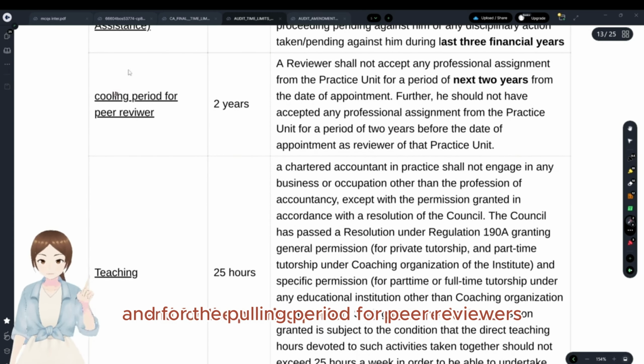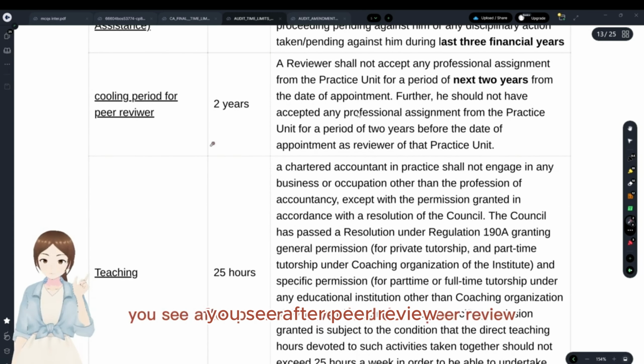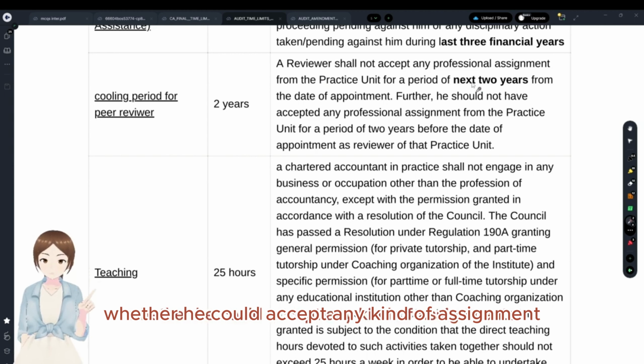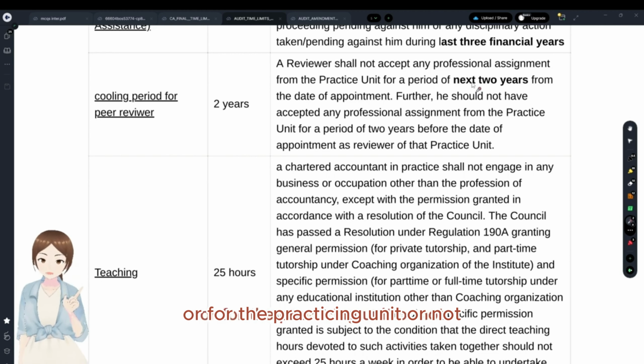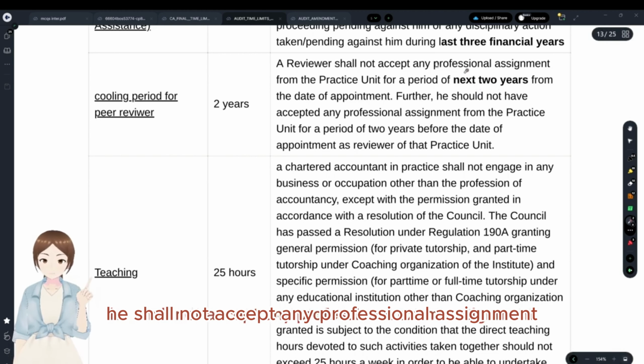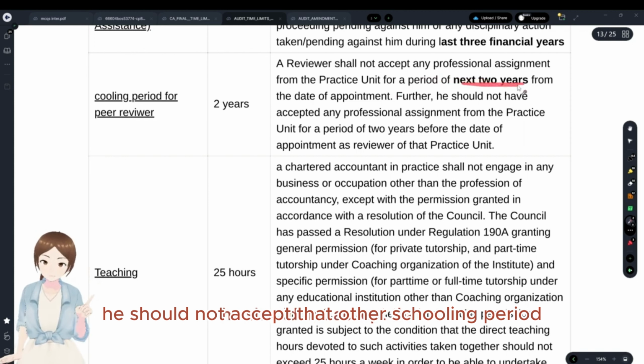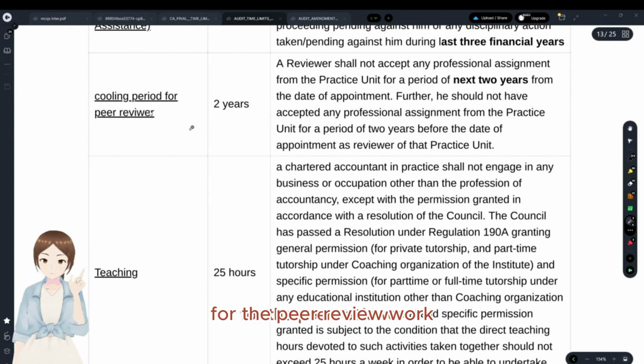And the cooling period for peer review is, you see, after the peer reviewer has done the peer review, whether he could accept any kind of assignments with regard to the practicing unit or not. He shall not accept any professional assignment from the practicing unit for the next 2 years. He should not accept that. That is the cooling period for the peer reviewer.